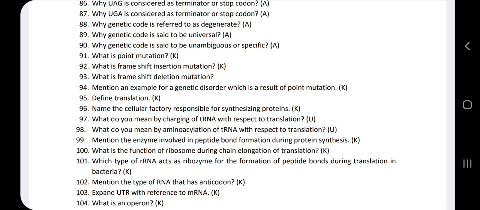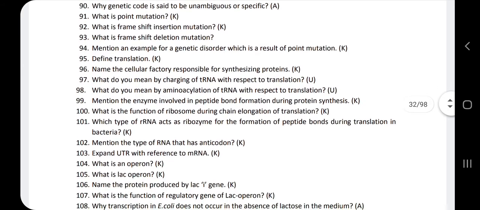The shape of RBCs is normally biconcave, but because of the point mutation the RBC changes its shape to a sickle. Because of that it is called sickle cell anemia.